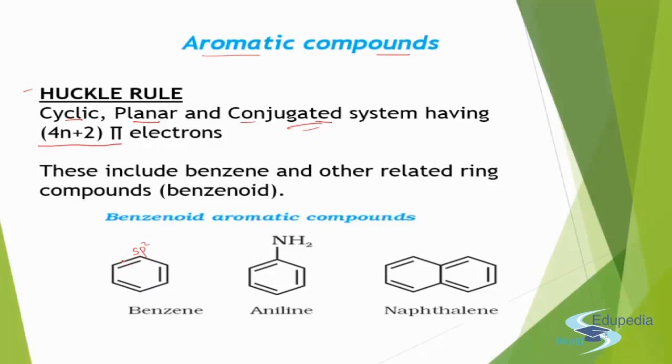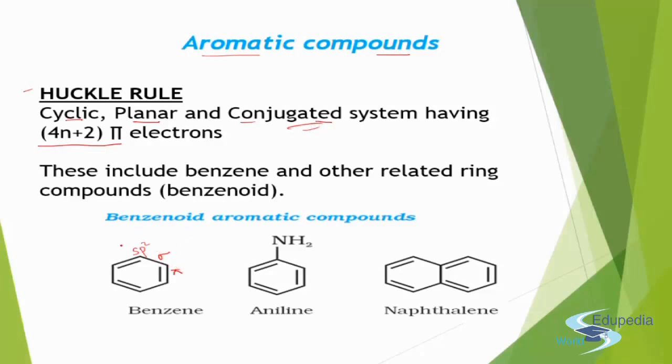Alternate single and double bonds constitute a conjugated system. Or we can say alternate sigma and pi bonds will make up a conjugated system. So it should be cyclic, it should be planar, all the carbon atoms should have sp2 hybridization, and it should have a conjugated system, alternate sigma and pi bonds.